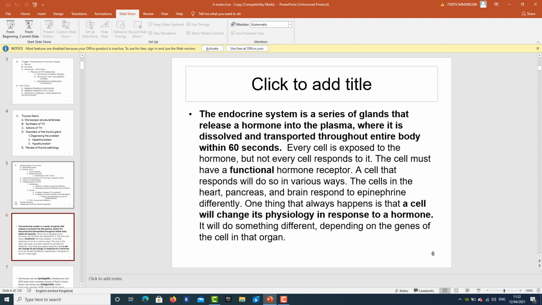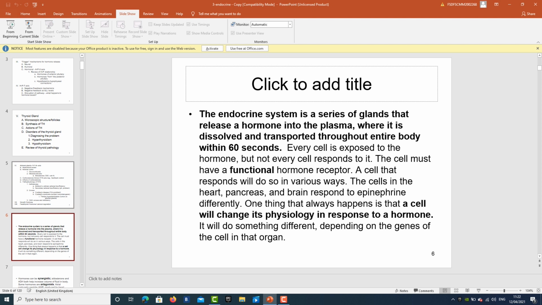Now, the endocrine system is a series of glands that release a hormone into the plasma, into the blood, where it is dissolved and is transported throughout the entire body within a few seconds. Every cell is exposed to the hormone, but not every cell is responding to it.